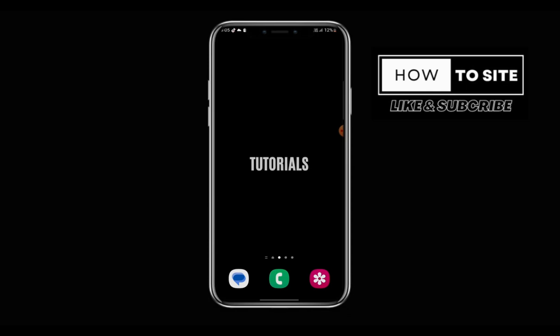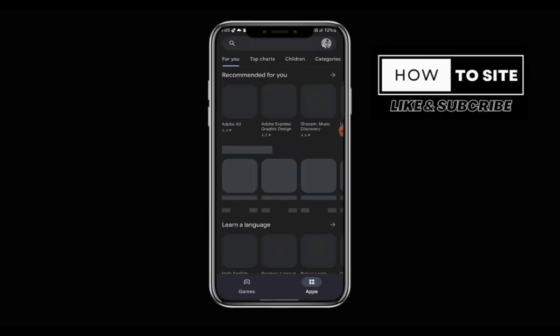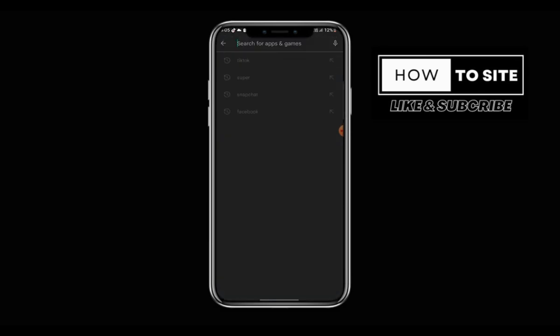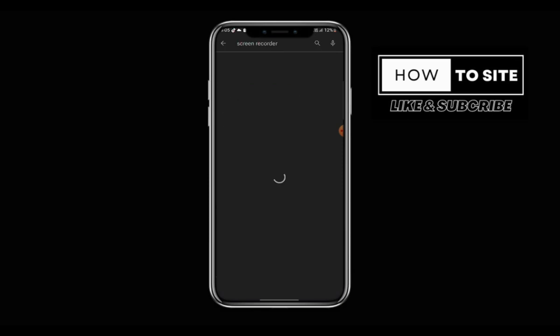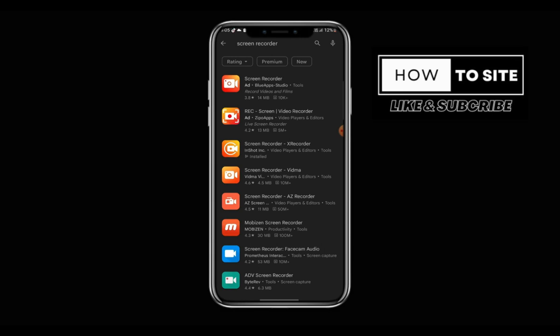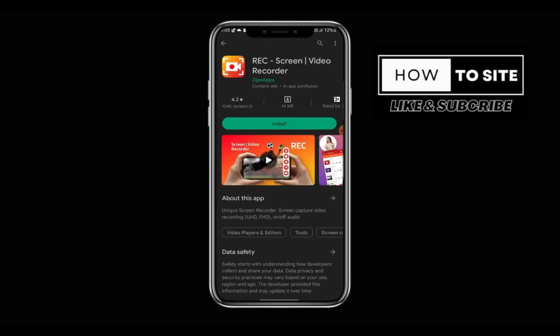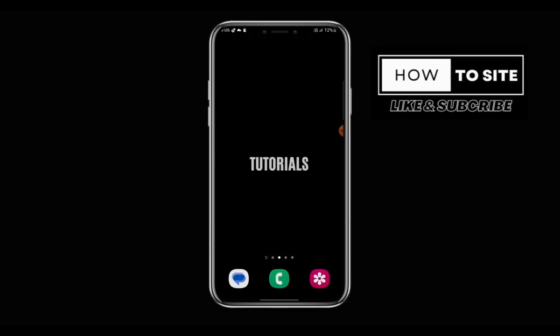Hey friends, today we learn how to make your own sound in TikTok. For that, first of all, go to Play Store, click on search screen recorder, click on install and install the screen recorder, and then go to YouTube or open the sound you want to use.